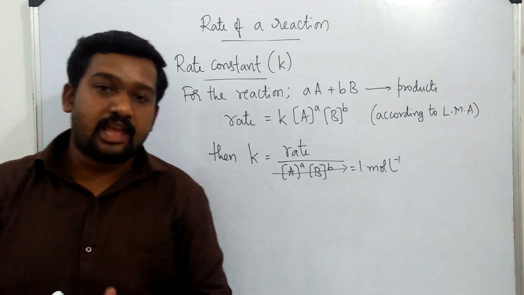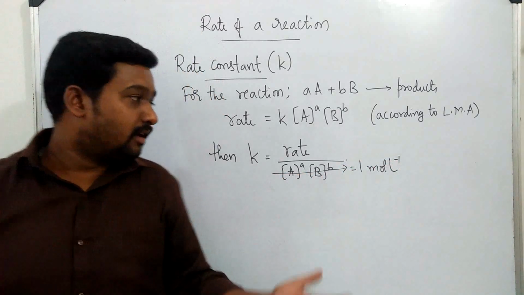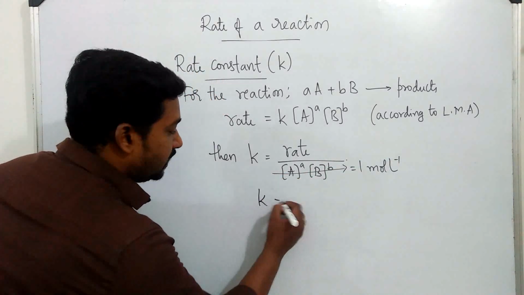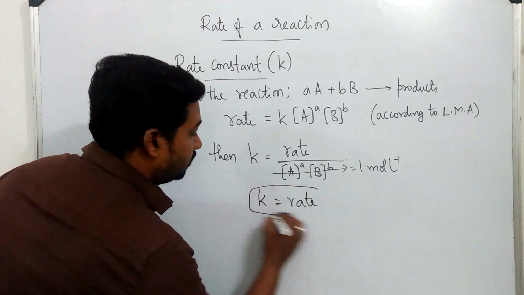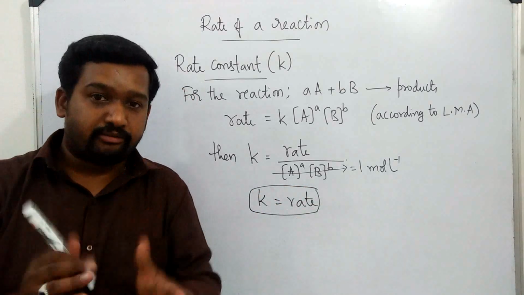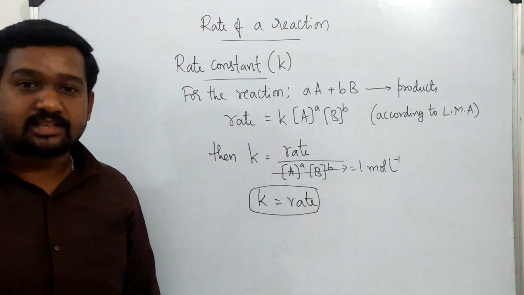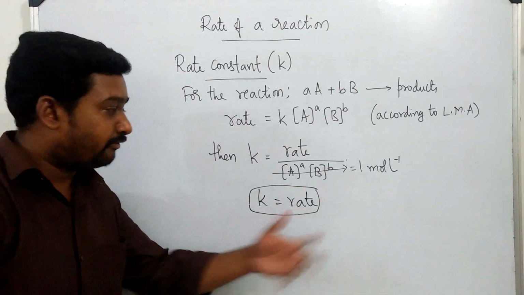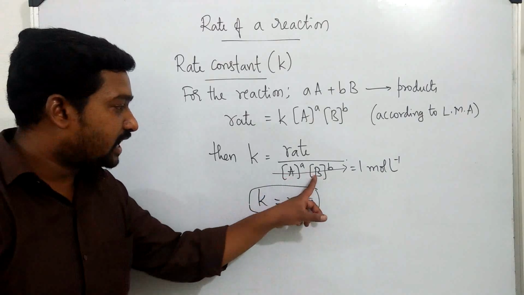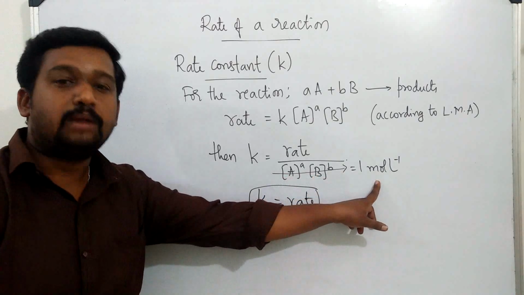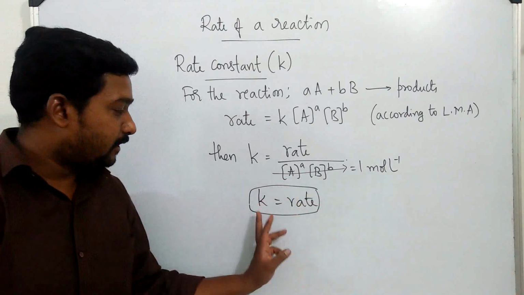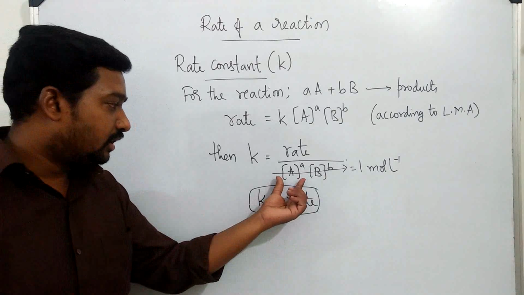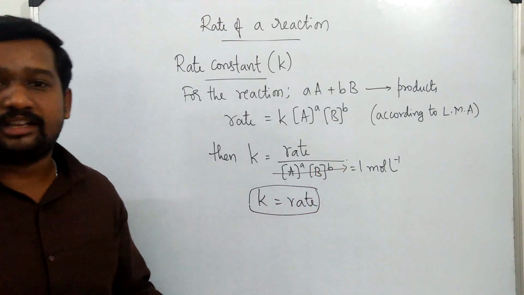If concentrations of reactant A and reactant B are 1 mole per liter, then what remains is k equals rate. So, using this concept, we can define what is rate constant of a reaction. Rate constant is the rate of reaction when the concentrations of reactants are unity, that is 1 mole per liter. Rate constant is the rate of reaction when the molar concentrations of reactants are unity.